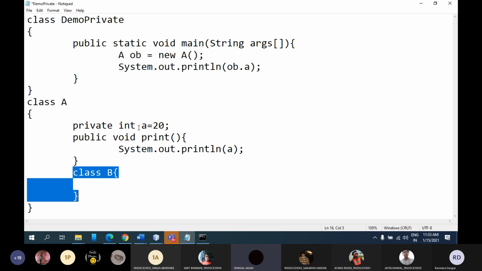Yes sir. Any doubt in this concept as of now? Then we can start the implementation part if you don't have any doubt.